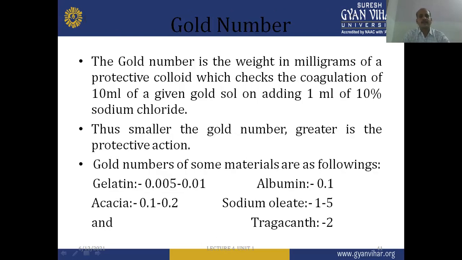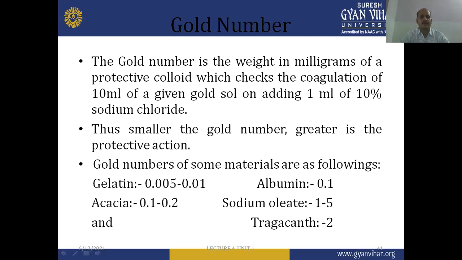The gold number is the weight in milligrams of a protective colloid which checks the coagulation of 10 ml of a given gold sol on adding 1 ml of 10% sodium chloride. Thus, the smaller the gold number, the greater will be the protective action. Different substances have different gold numbers.